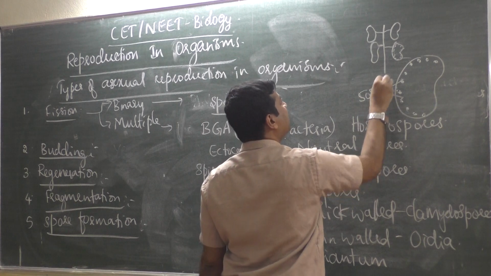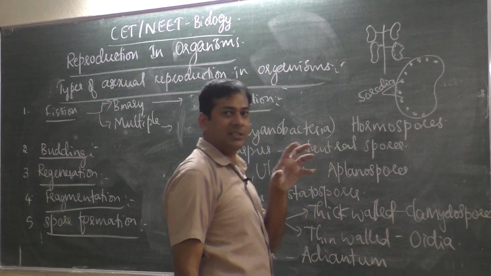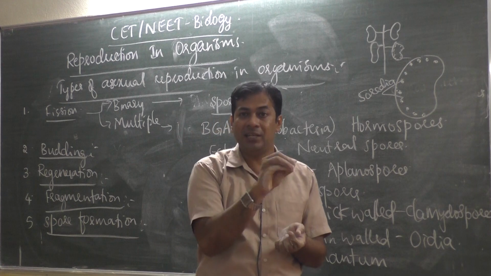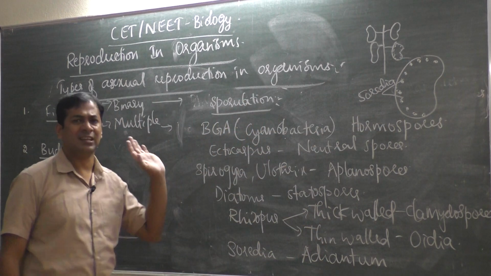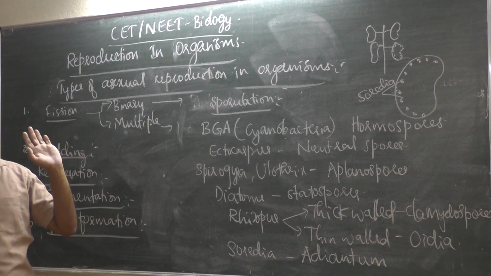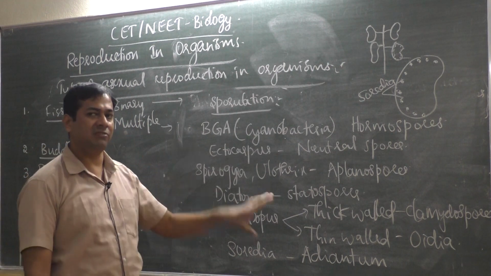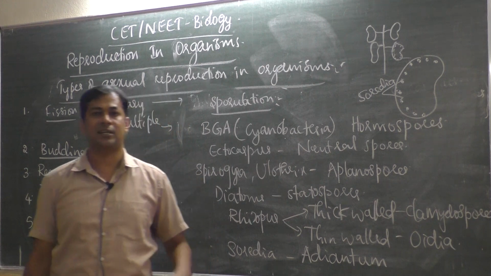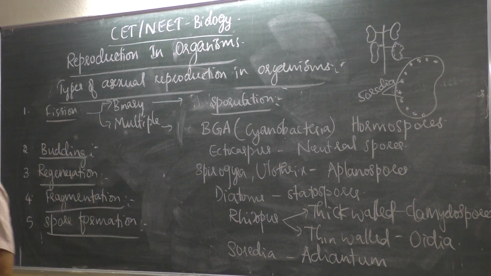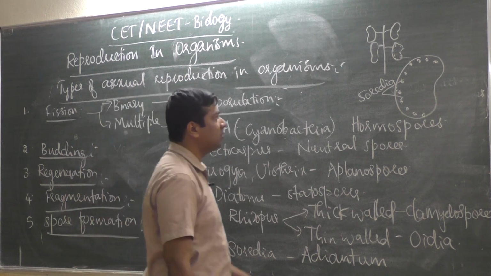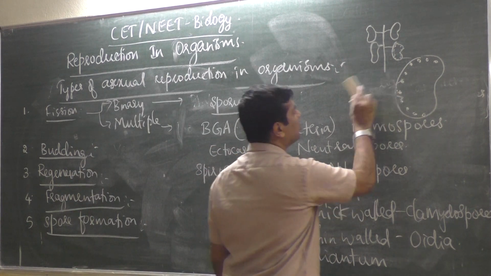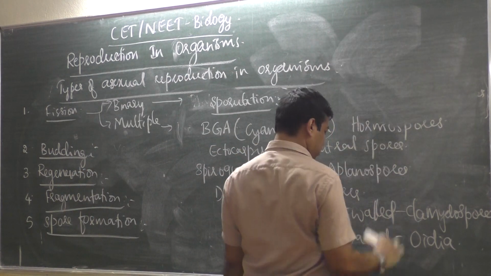So each sorus is made of sporangia. A sporangium is a bag-like structure. It contains millions of spores. This much detail is not required anyway, but since we are learning for NEET, I thought we'll discuss a little bit more than what is there in the book. Then one more important type of spore I have to tell you is conidia or conidiospores, because it is there in the textbook also.